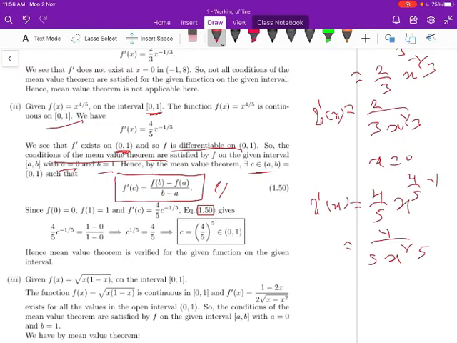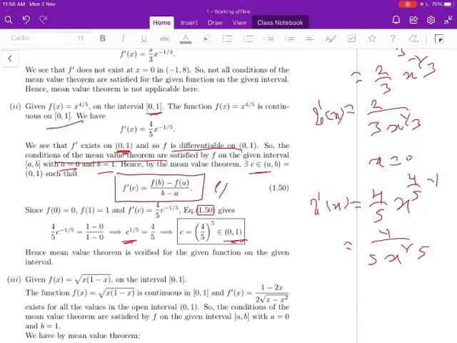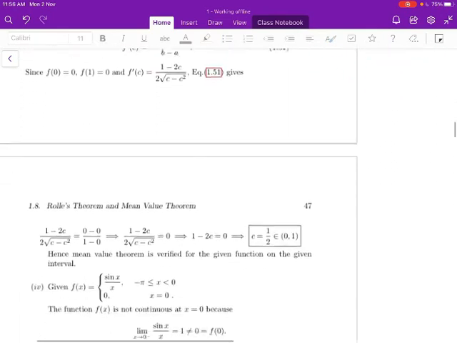So this implies c to the power of minus 1 by 5 is 4 by 5, you take the reciprocal of that. So c is equal to 4 by 5 to the power of 5, and that belongs to 0, 1. Therefore the mean value theorem is verified for the given function f of x. Similarly, one can solve all the problems. Just try yourself.